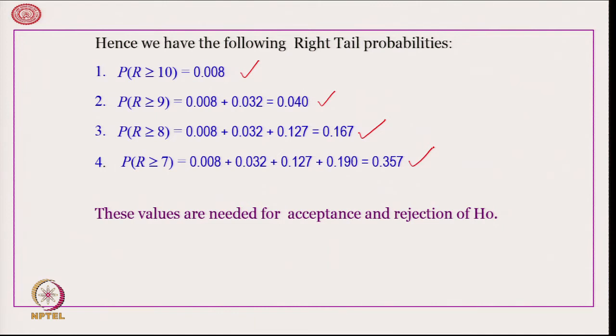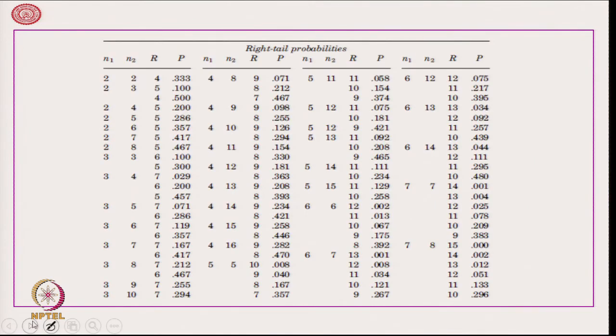Why did we calculate that? Because we need these values to accept or reject the null hypothesis, and for that we need to look at a table with right tail probabilities.